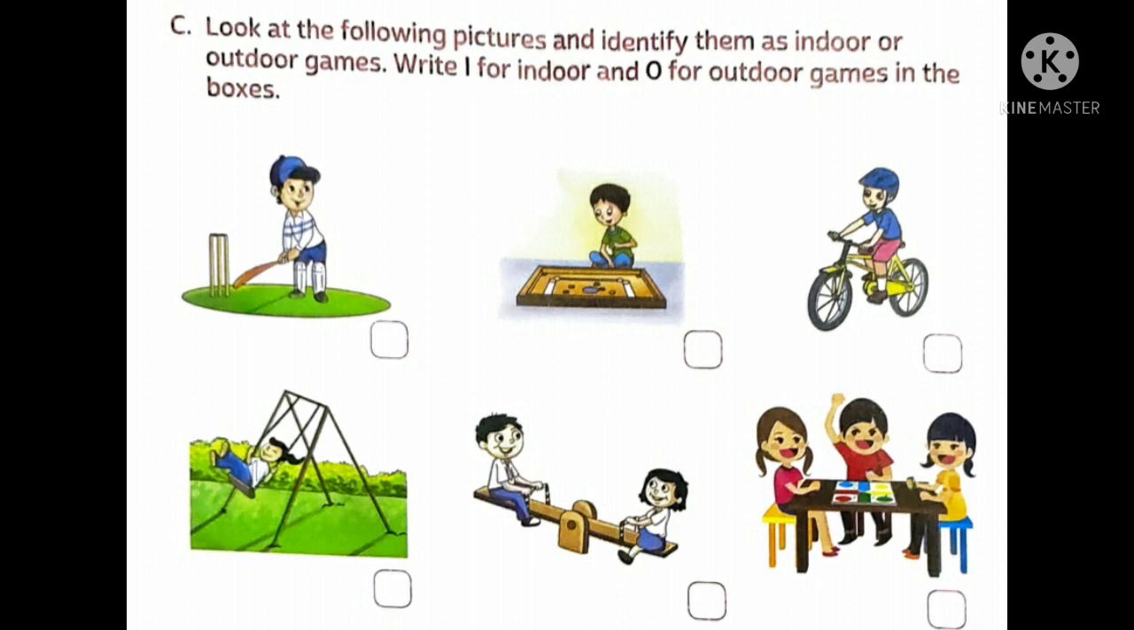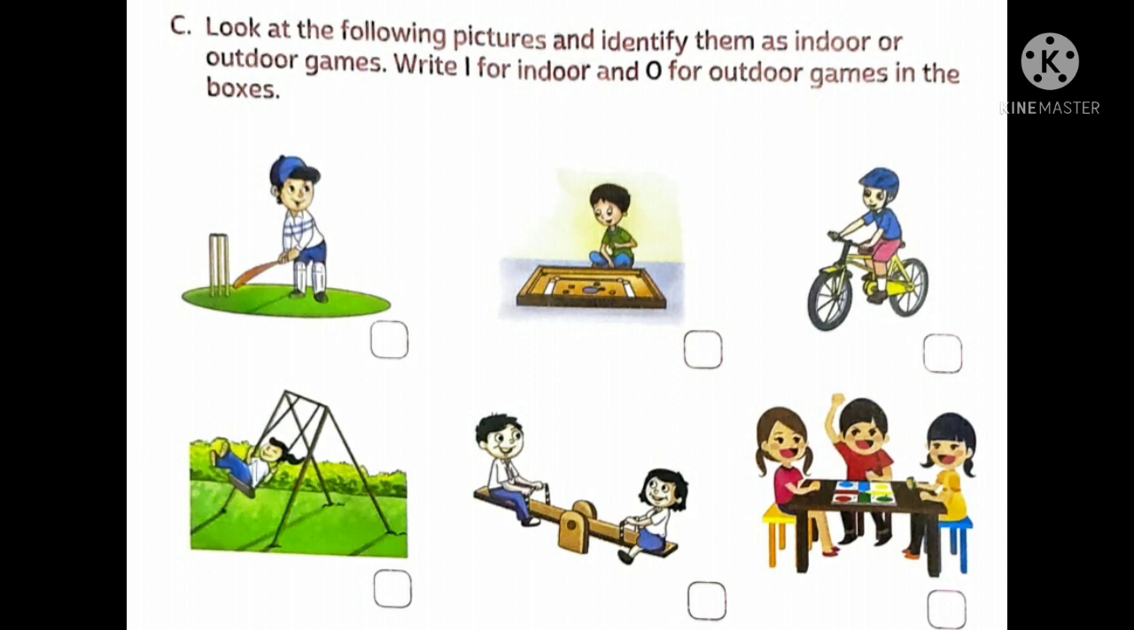Now number 3, you can see a boy riding a bicycle. So can you ride a bicycle inside your house? No. For some time you can just move here and there, but for free movement you can do it in the field or park or somewhere in an open area. So we will write O. Okay, it's an outdoor game.